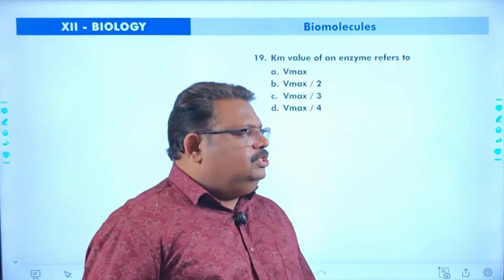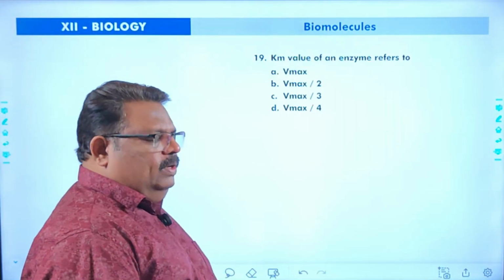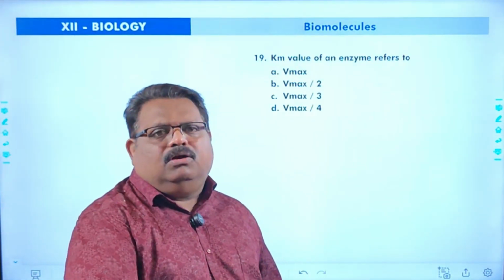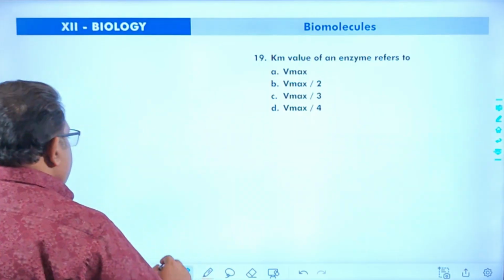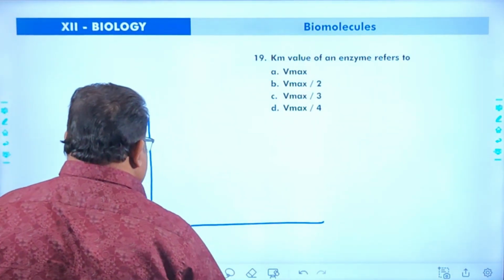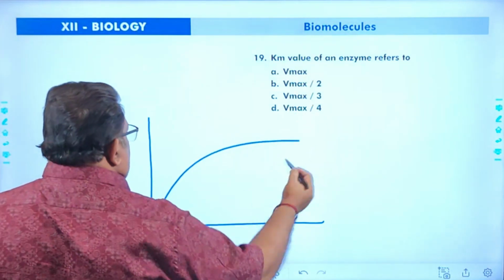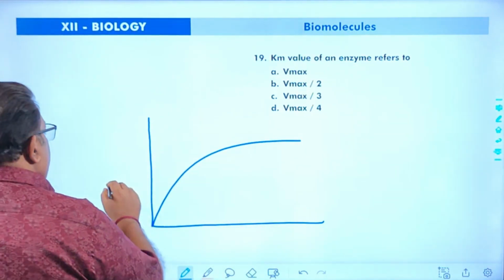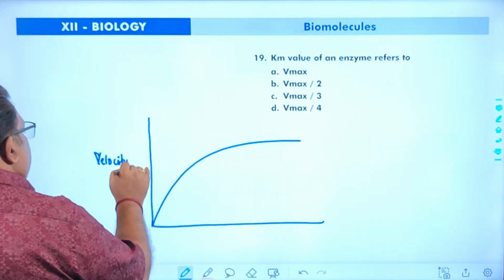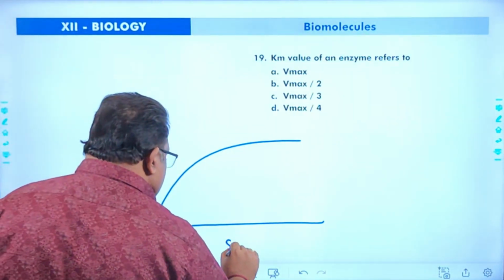Okay. Next, regarding the Km value. What is Km value? Km value means the Michaelis-Menten constant. That means the influence of substrate concentration in enzyme action. So here the velocity of reaction, here the substrate concentration.